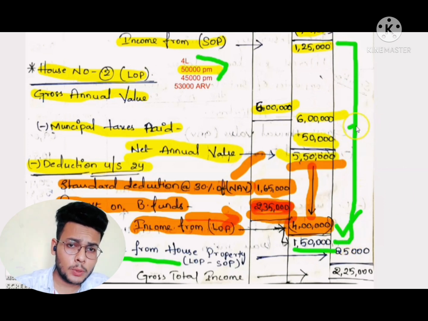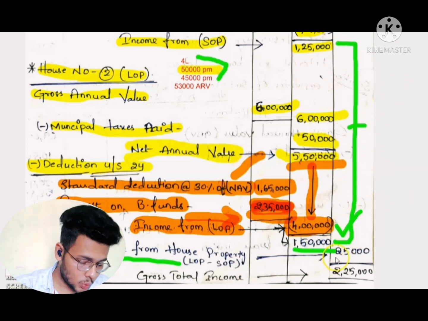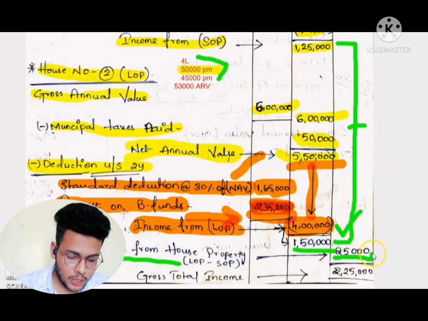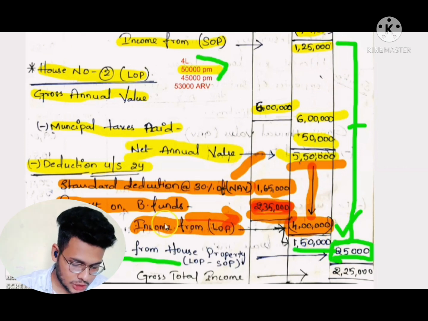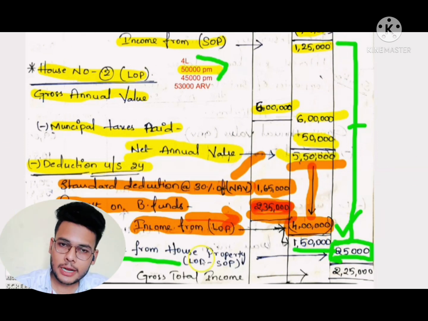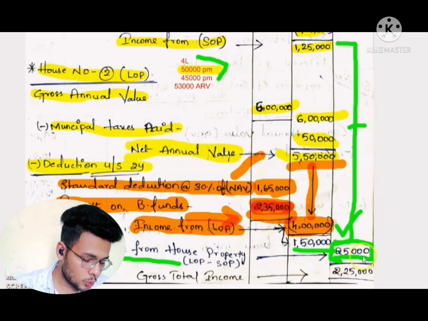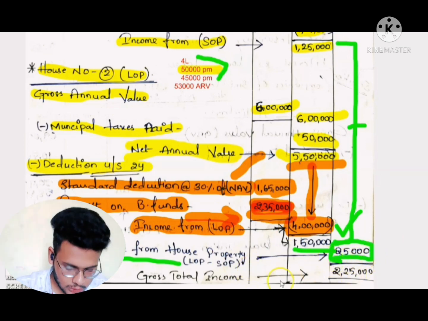LOP means let out property. We will deduct 1,50,000 from the 1,25,000 self-occupied property. Self-occupied property 1,25,000 is deducted from let out property, that is 1,50,000. We will get 25,000 as house property.